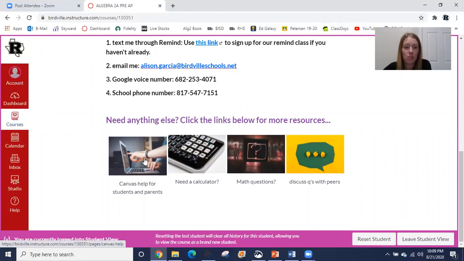So this leads you to all things Canvas, Canvas help for your parents, Canvas help for you, even videos again on how to upload stuff.